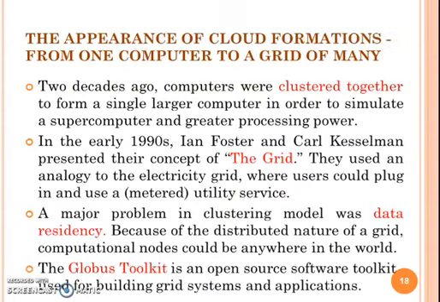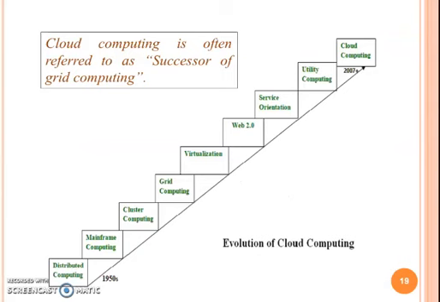This slide tells the movement of clustering technology to cloud computing. Two decades ago, computers were clustered to form a large computer, but in the early 1990s, Ian Foster and Carl Kesselman found the concept of grid, but there is a drawback in clustering and grid computing. The major problem in this model was data residency. The Globus toolkit is the open source software toolkit used for building grid systems and applications.